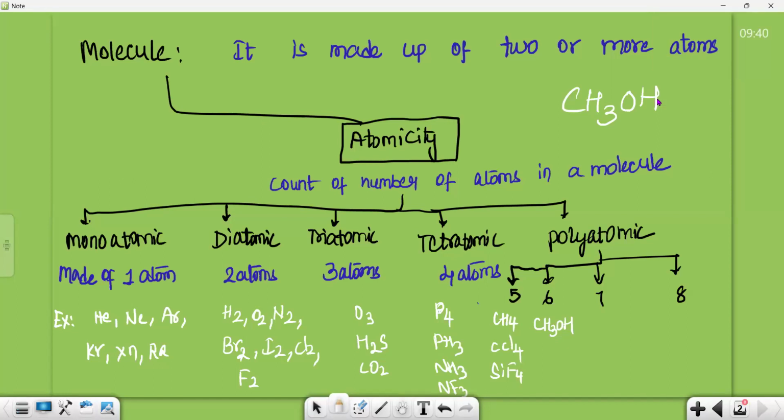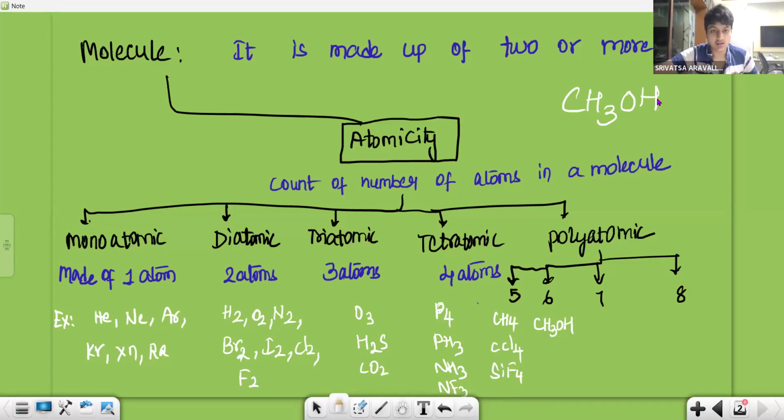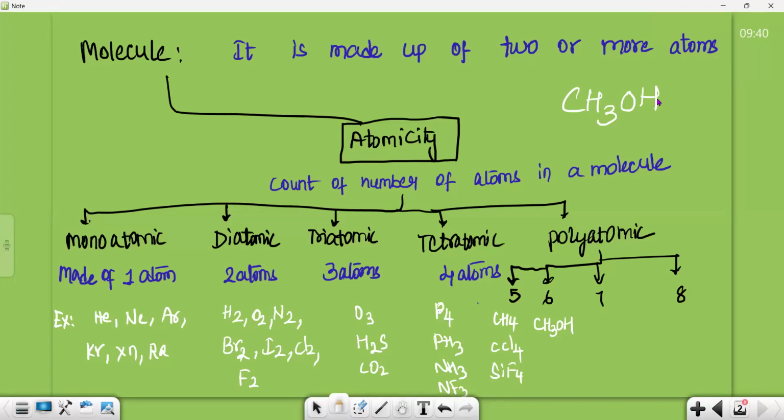Okay, so overall, how many hydrogens are there? In CH3OH, there are four hydrogens. So 3 here, 1 here.